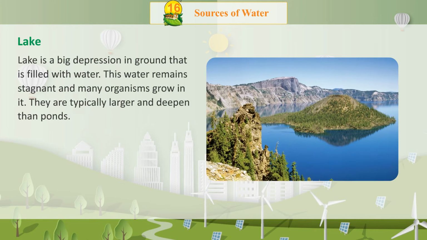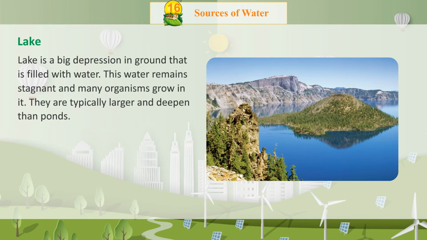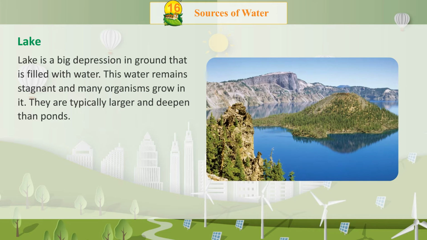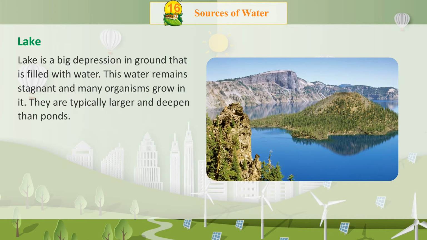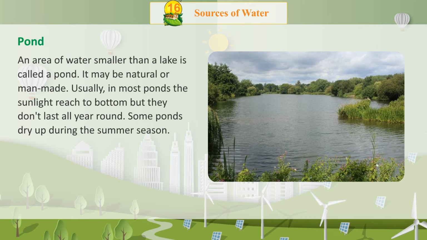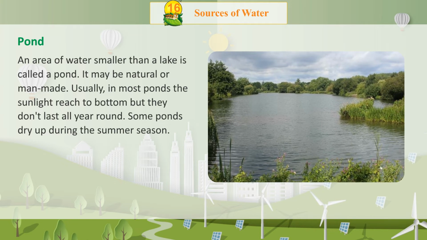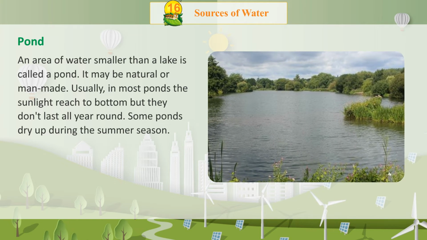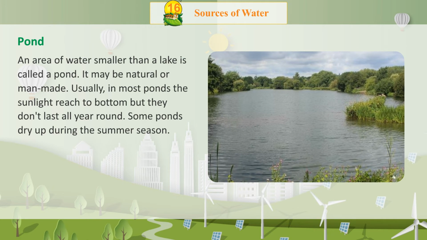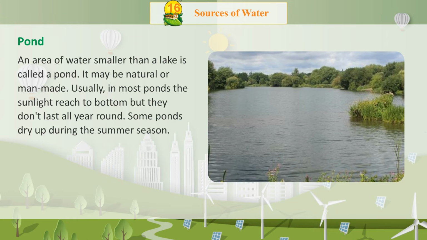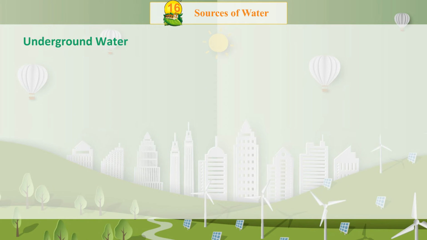Lake. Lake is a big depression in ground that is filled with water. This water remains stagnant and many organisms grow in it. They are typically larger and deeper than ponds. Pond. An area of water smaller than a lake is called a pond. It may be natural or man-made. Usually, in most ponds the sunlight reaches to the bottom, but they don't last all year round. Some ponds dry up during the summer season.